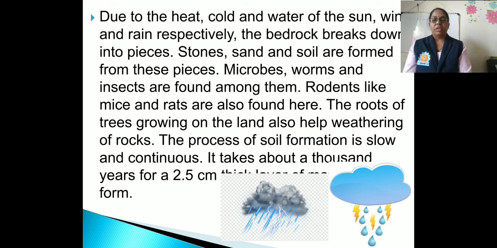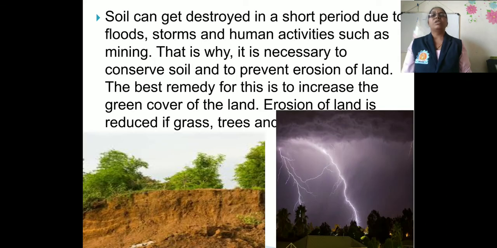Soil can get destroyed in a short period due to floods, storms and human activities such as mining. So that is why it is necessary to conserve soil and to prevent erosion of land. What is the meaning of erosion of land? Erosion of land means the soil is blown away or washed away, we can say, by floods.